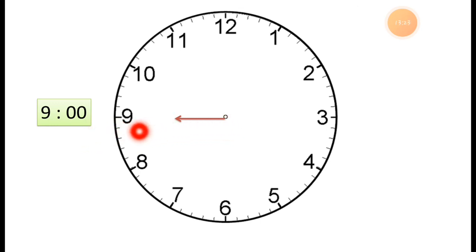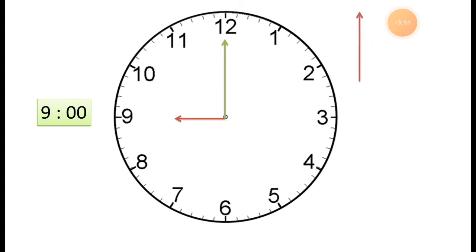So the red hand, which is the short hand or hour hand, is pointing to 9. The minute hand, the long hand, is pointing to 12 because it means 00. Okay. See this.